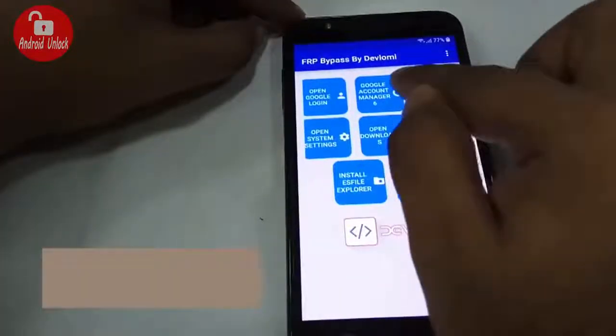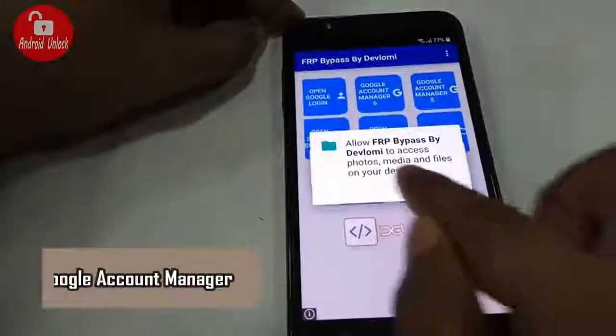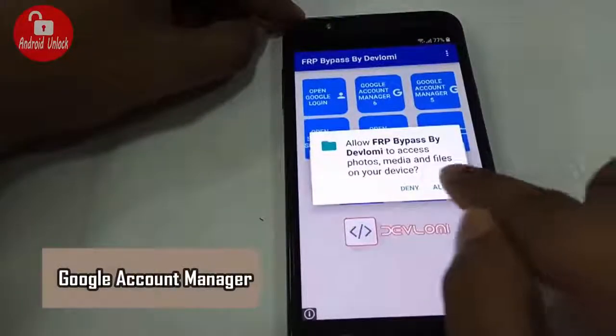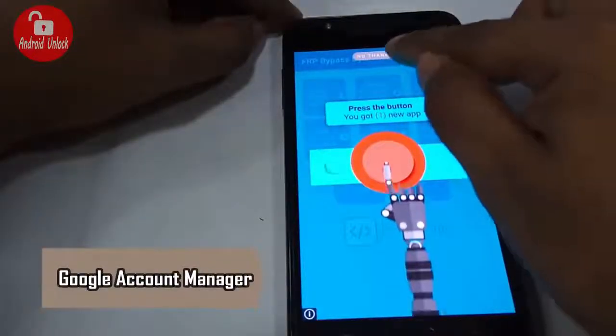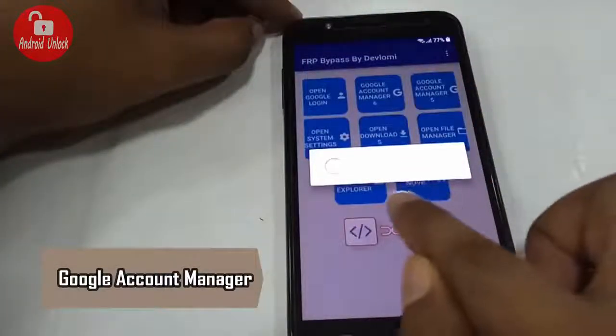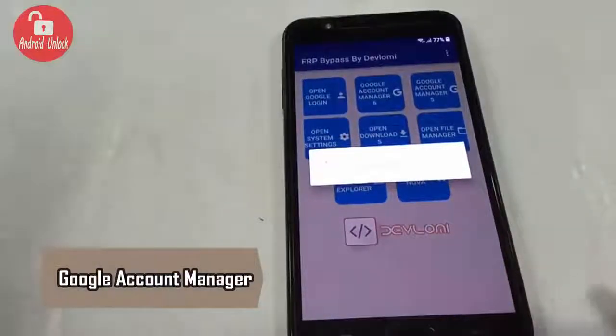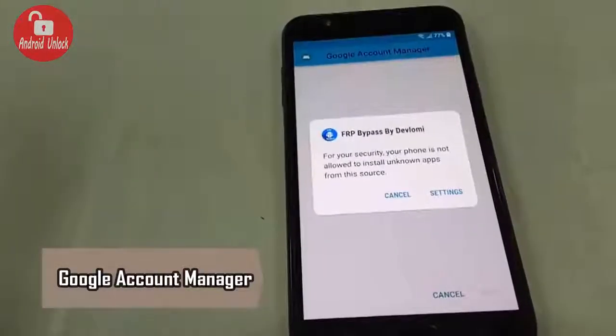Click Google account. Google Account Manager, then allow. Skip ad. Wait. Google Account Manager is downloading.